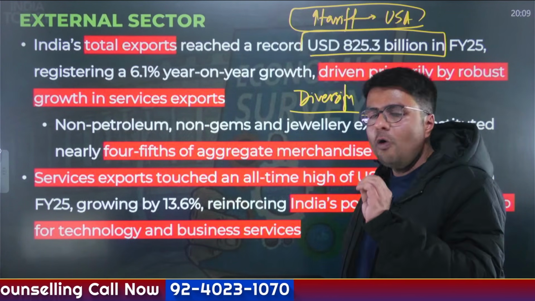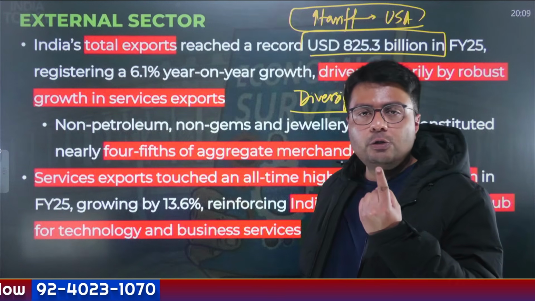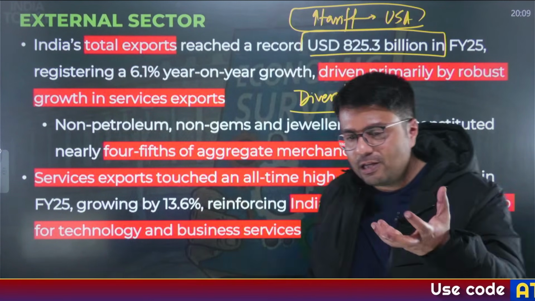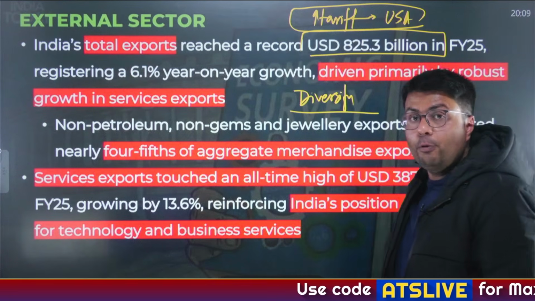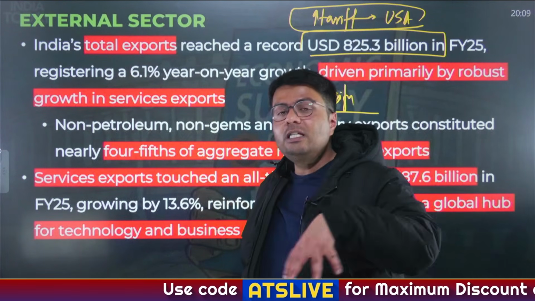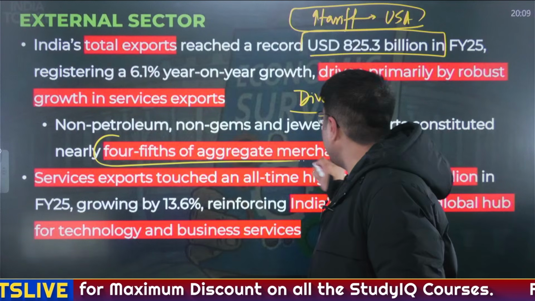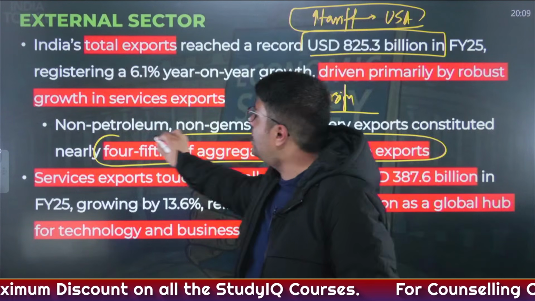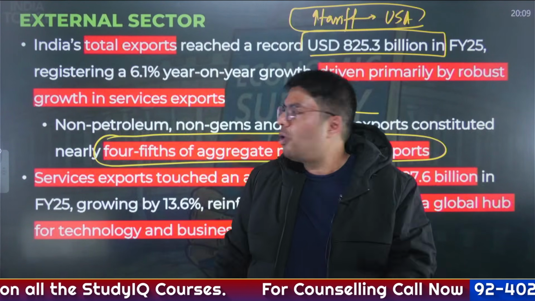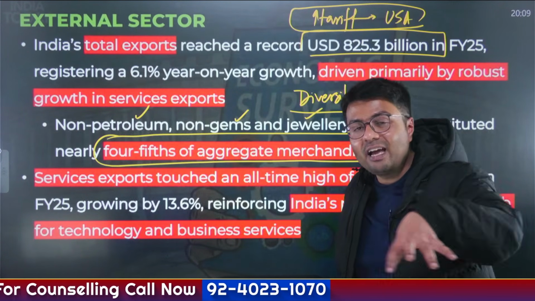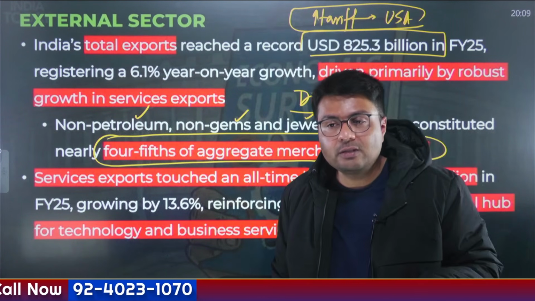Now, important commodities that we export include petroleum, jewelry, and gems. Even if you exclude these important export products, all the products other than those I've mentioned account for almost 80% of our total exports. So this shows that we are not just dependent on a handful of commodities for our exports. We have diversified even our export basket.